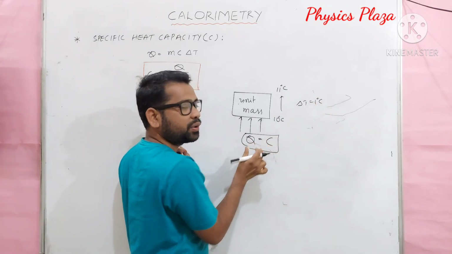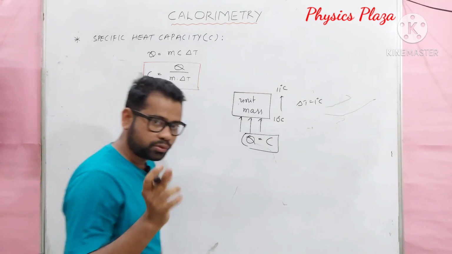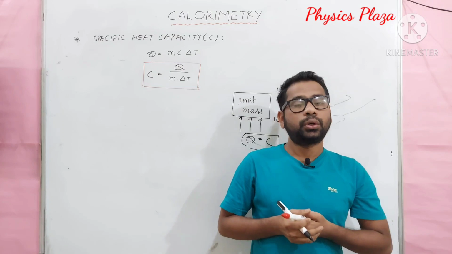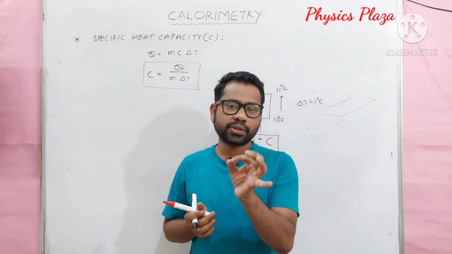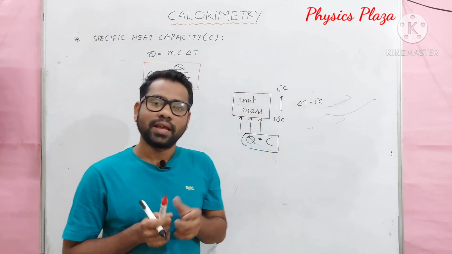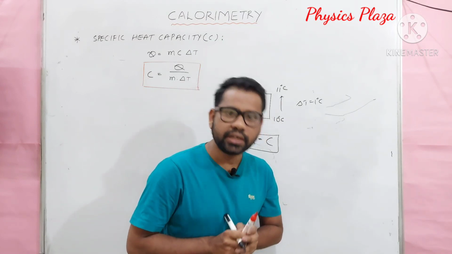Children, please note down: the amount of heat required to raise the temperature of unit mass of a substance by 1 degree Celsius is called specific heat capacity.